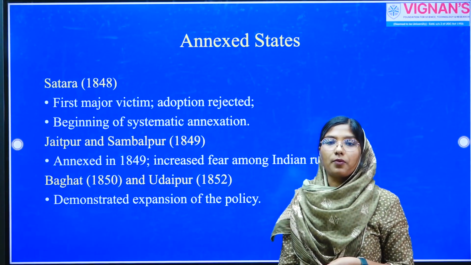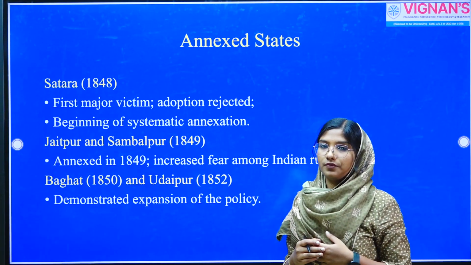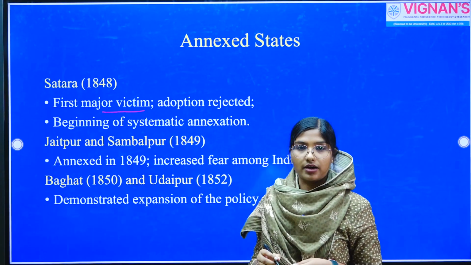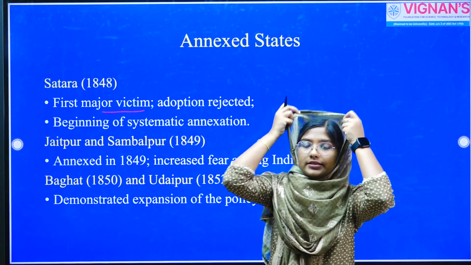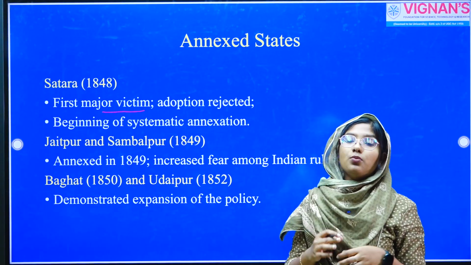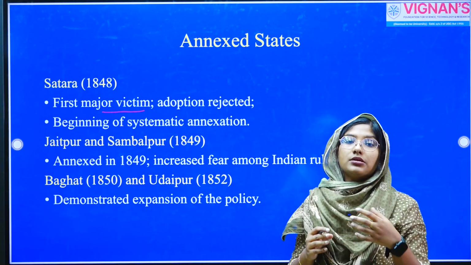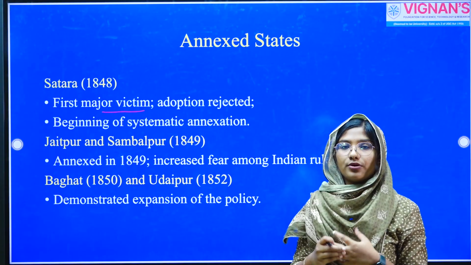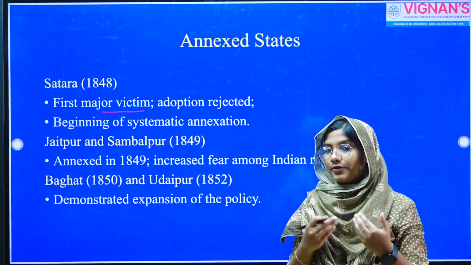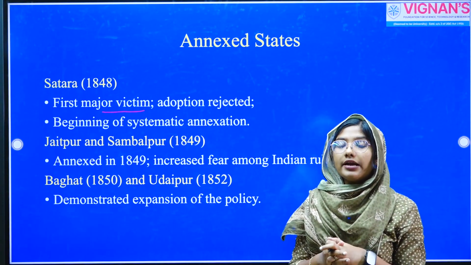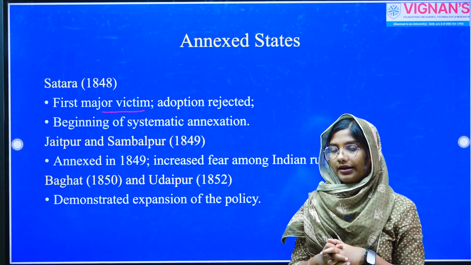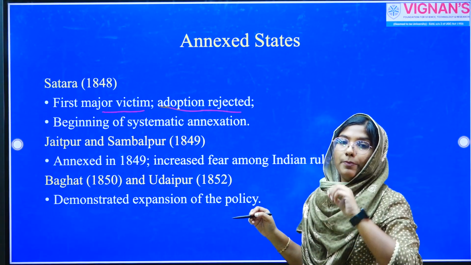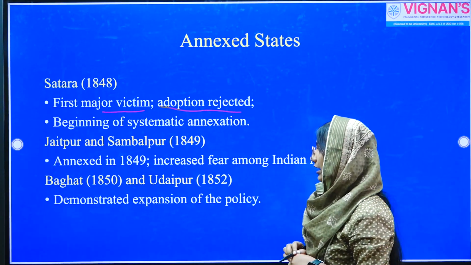Now, let's talk about the major states annexed under this policy of Doctrine of Lapse. The first major victim of this policy was Satara. Satara was annexed by Dalhousie in the year 1848. The ruler of Satara was Appa Sahib. He died without having a natural heir or a biological successor. Even though before his death he adopted a son, the English East India Company was not ready to recognize this son, and they adopted the rejection and annexed Satara by invoking this policy of Doctrine of Lapse.